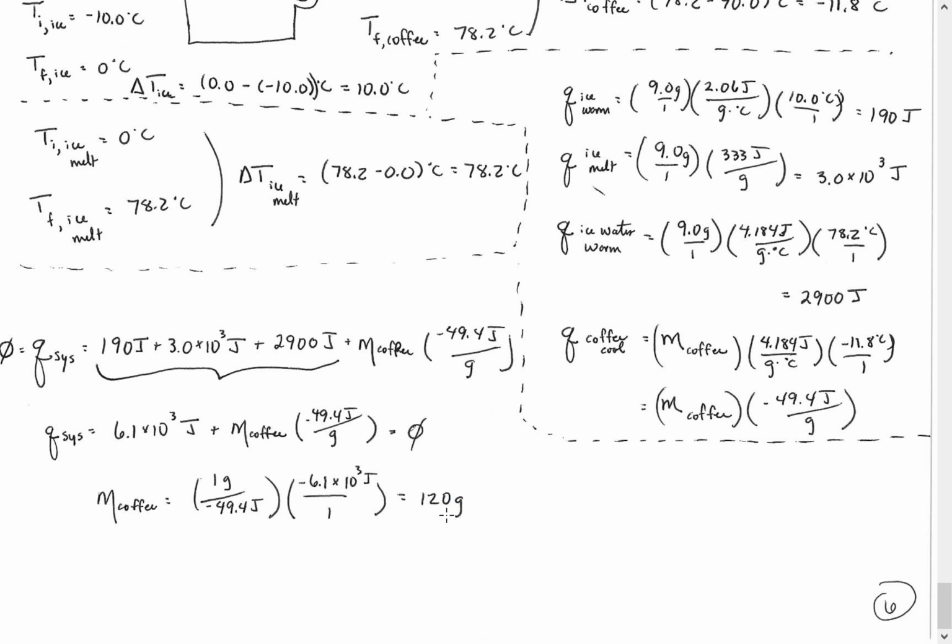So, did I say mass of ice? I meant mass of coffee. So, in this problem, if you gave me 3 sig figs, I counted it right. So, let me know if you have any questions.